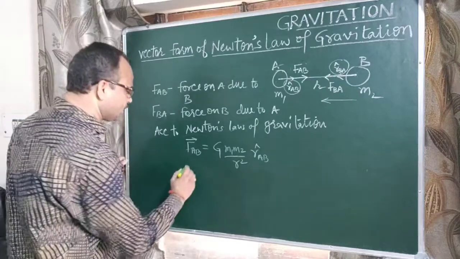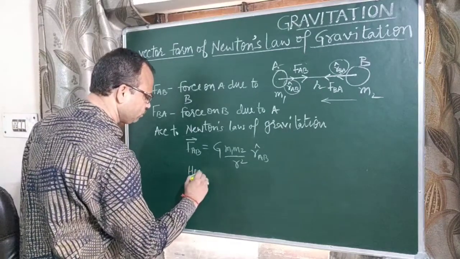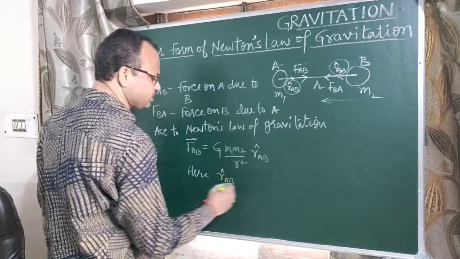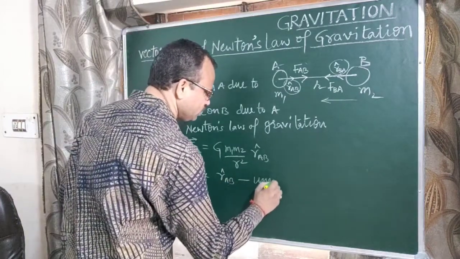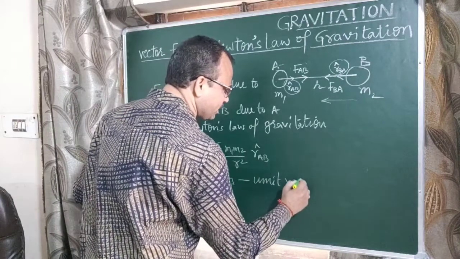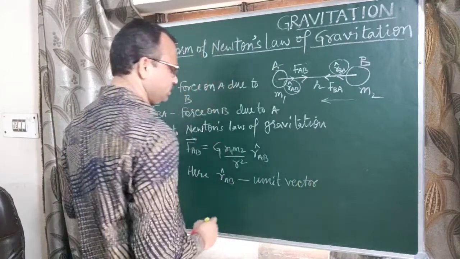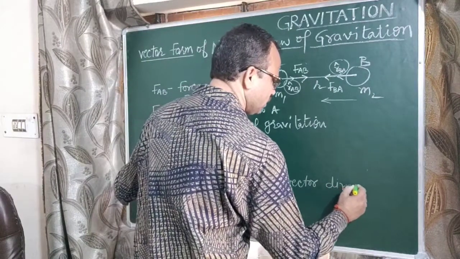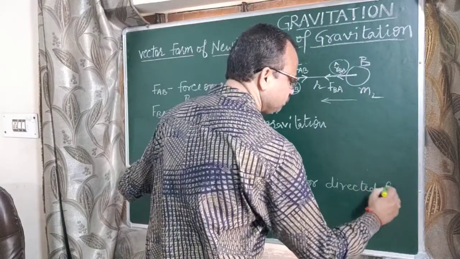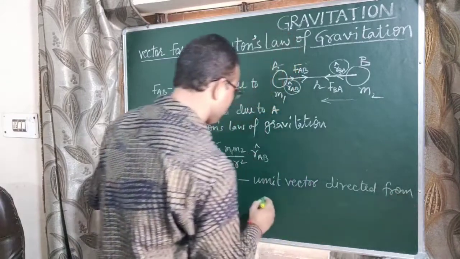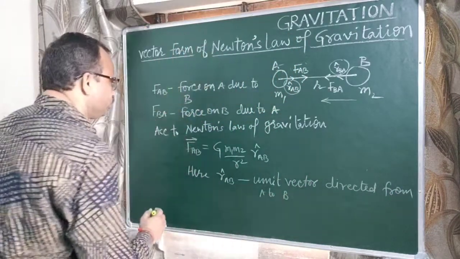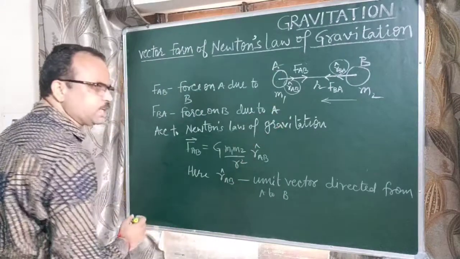So RAB cap means unit vector directed from A to B.